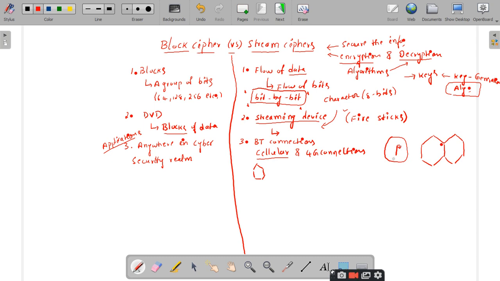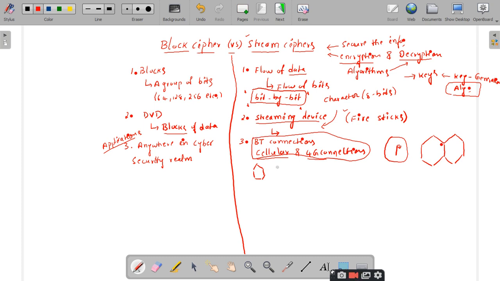We are not bothered about this cellular network technology, right? When we go for the transmission of data from one place to another using secured cellular connections, or secured 4G connections, we make use of the stream ciphering concept, right? Is it clear? Yes, sir. Right. These are the two areas which we come across in our daily life.